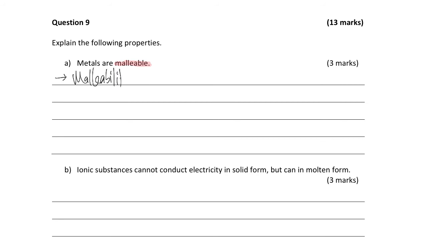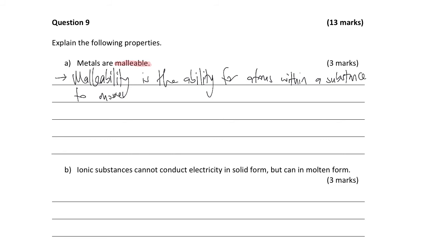So malleability is the ability for atoms within a substance to move without breaking the bonds that hold them.